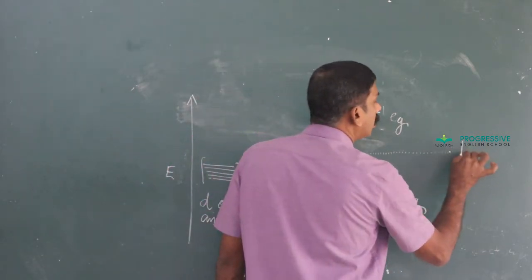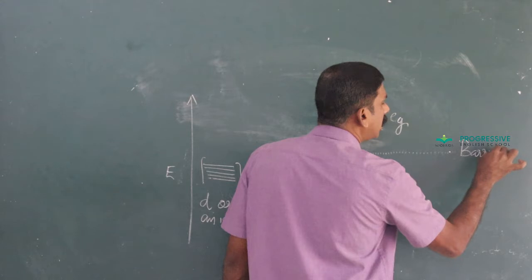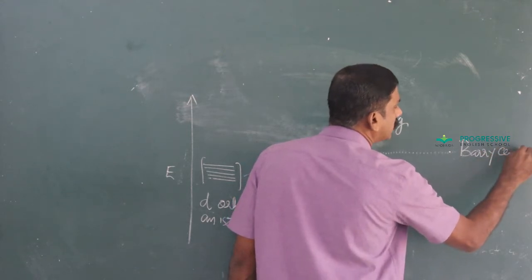And here this represents the energy barycenter.